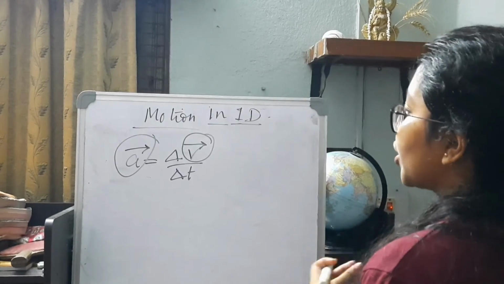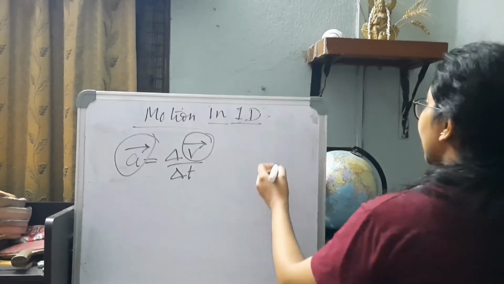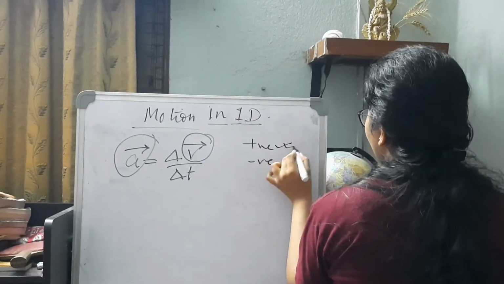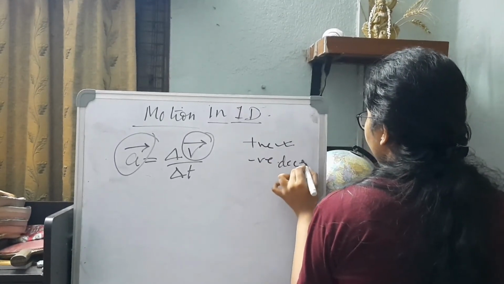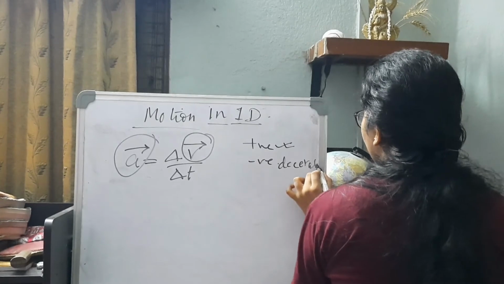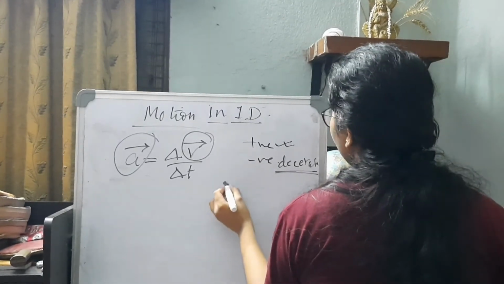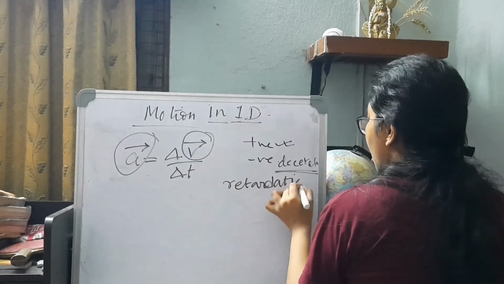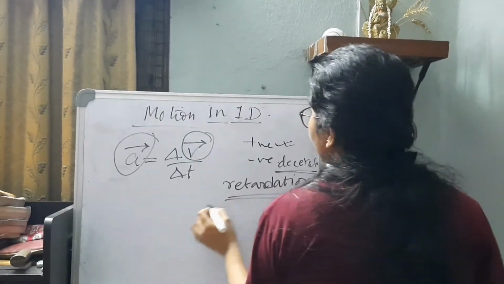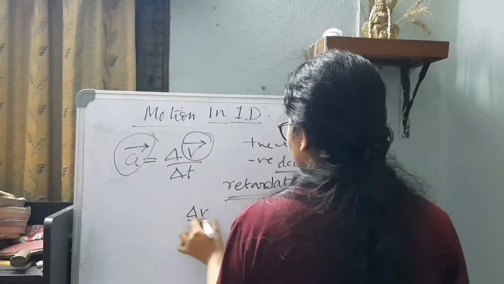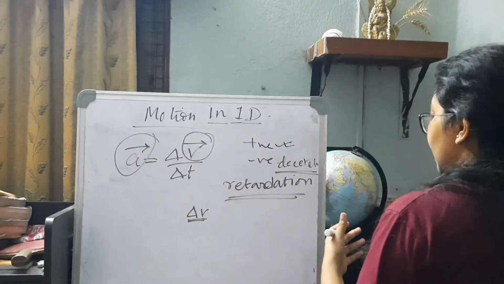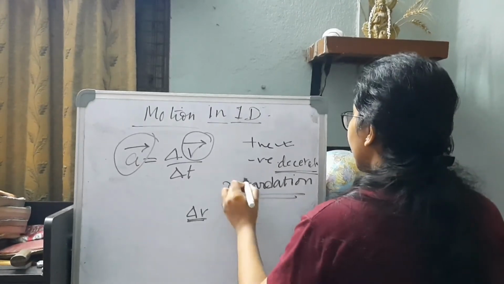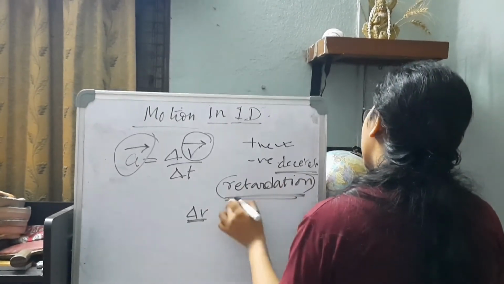Now acceleration can be of two types. It can either be positive, that is normal acceleration, or negative, which we call deceleration or retardation. That is when the velocity is decreasing with respect to time. That means it is retarding in a particular direction.